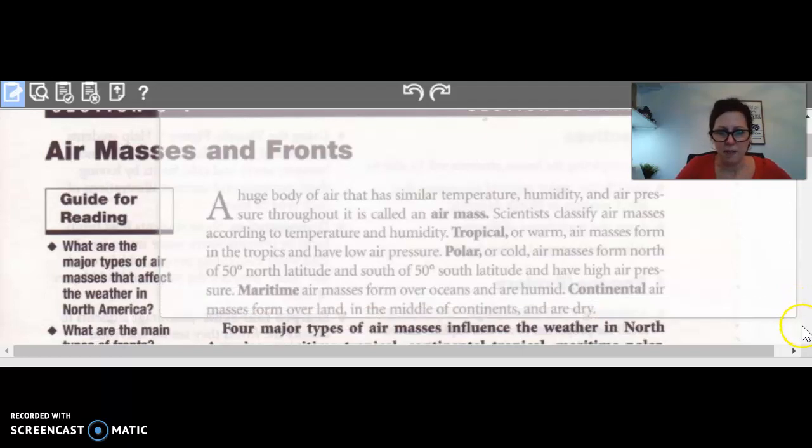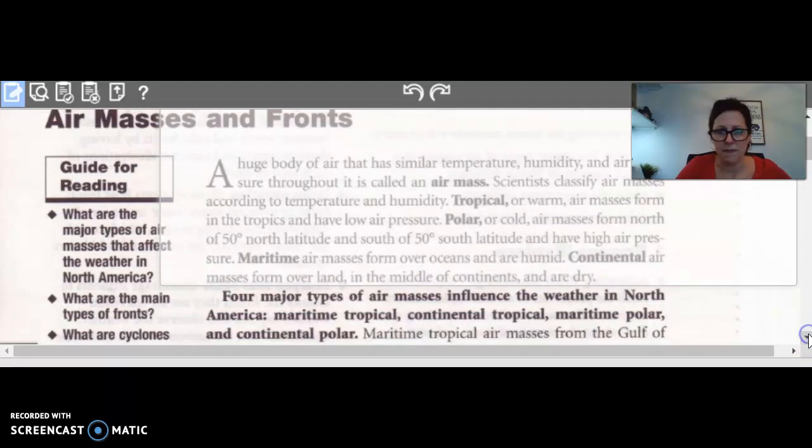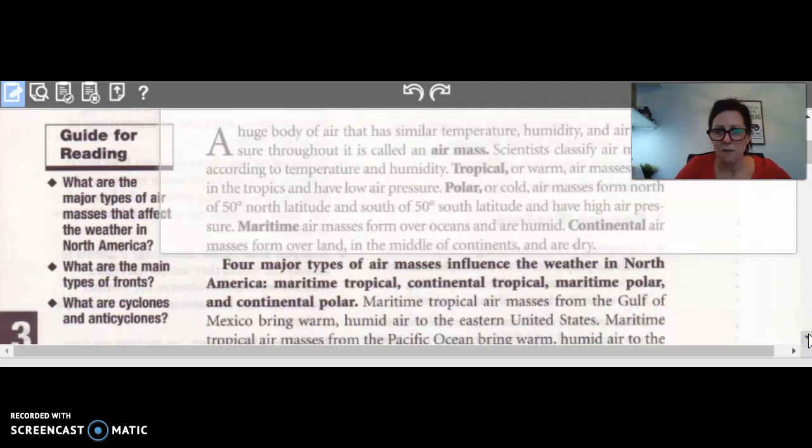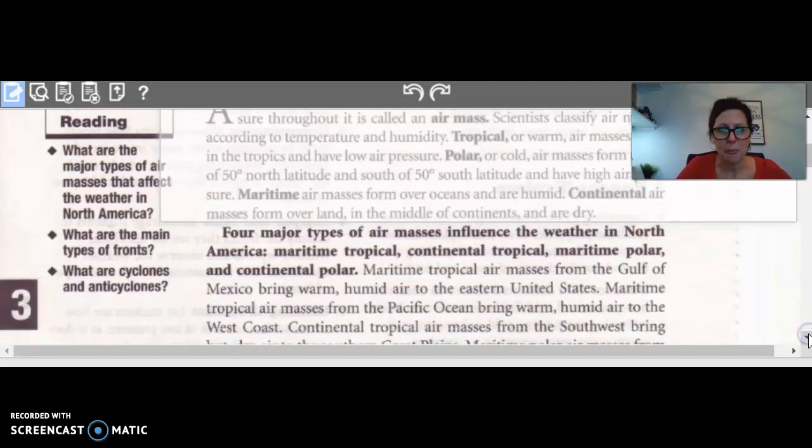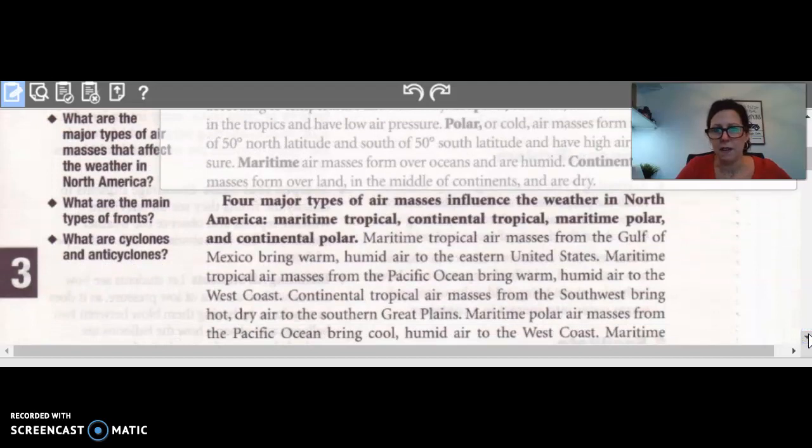Maritime air masses form over oceans and are humid. Continental air masses form over land in the middle of continents and are dry. Four major types of air masses influence the weather in North America: maritime tropical, continental tropical, maritime polar, and continental polar.